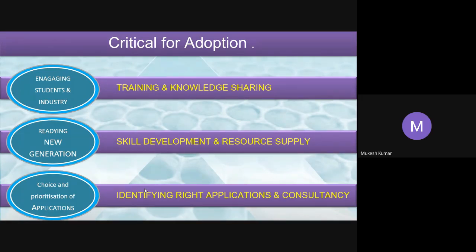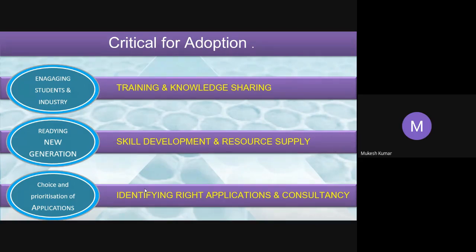Once they get engaged, they will understand the value, and the whole industry and the institute will benefit. If engineers are ready-made with this knowledge, it can be a win-win situation for everyone.